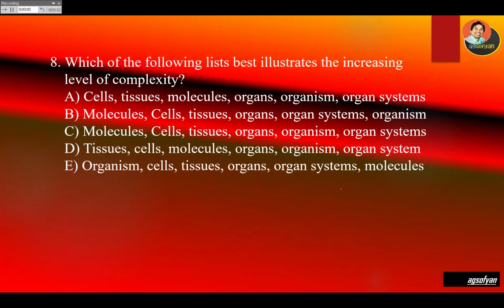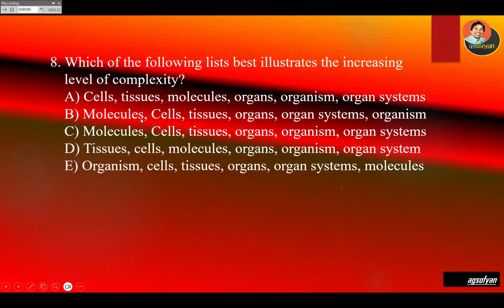Okay, which of the following lists best illustrates the increasing level of complexity? So this is biological organization. Look for the smallest one, which is atoms. If you don't find atoms, what is the next one? Molecule. So it's going to start from molecules.